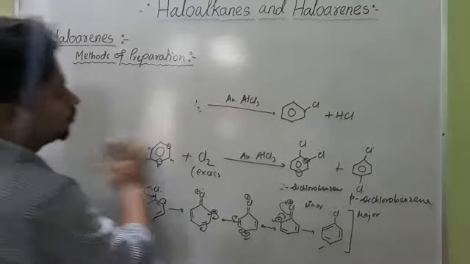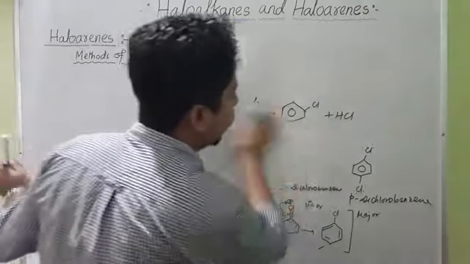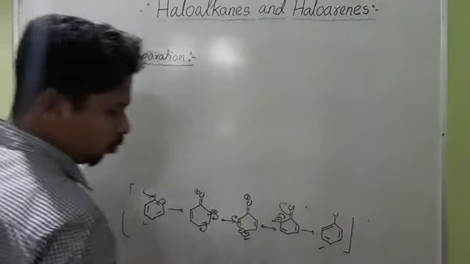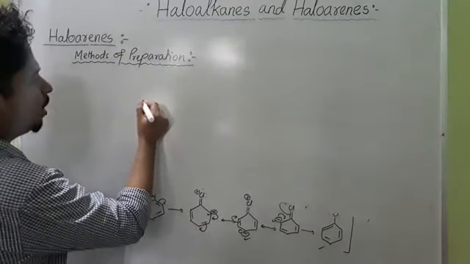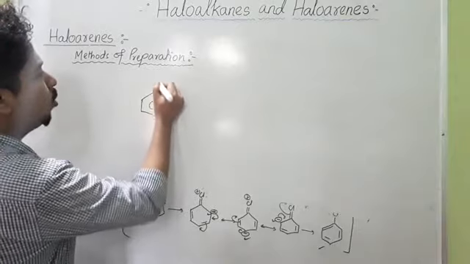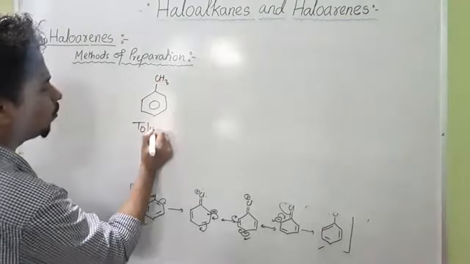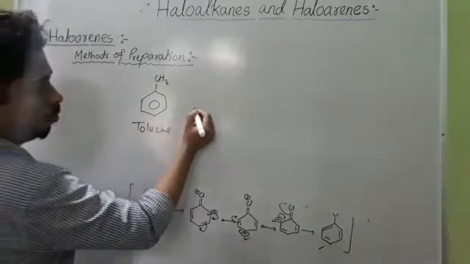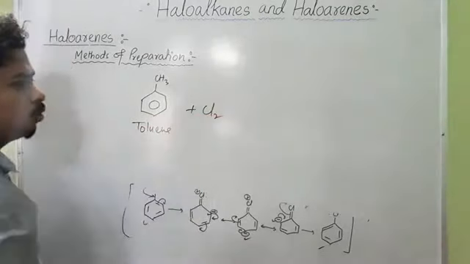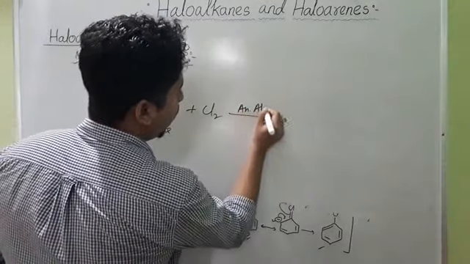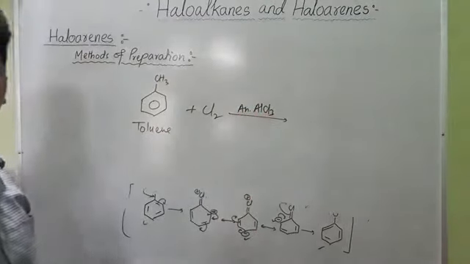Now instead of this chlorobenzene, if a toluene molecule is used, benzene group CH3, this is toluene, and this toluene molecule is treated with chlorine in presence of anhydrous AlCl3, then what will be the product?